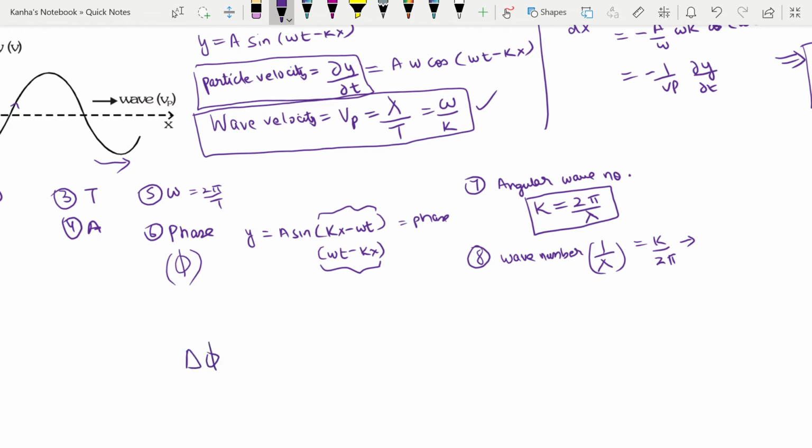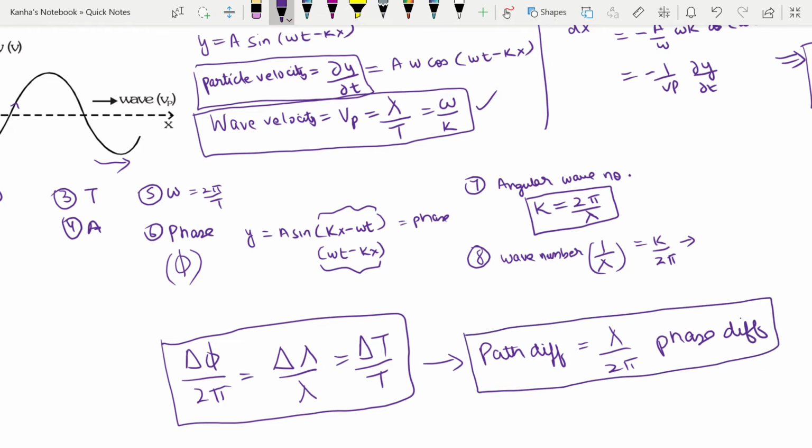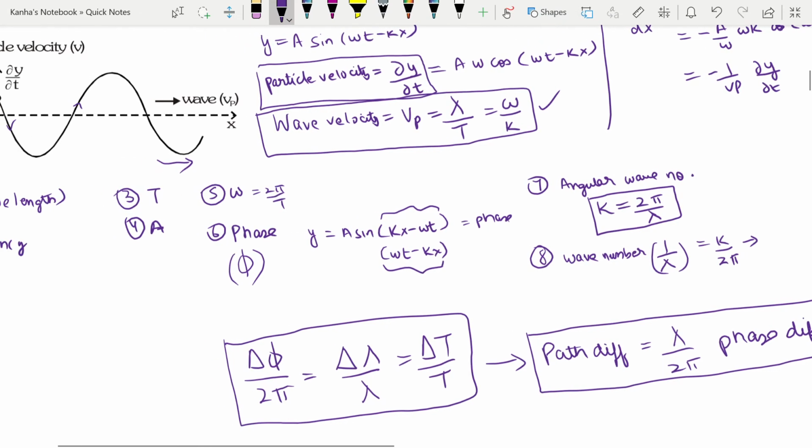So delta phi divided by 2 pi is equal to delta lambda divided by lambda is equal to delta t divided by T. The thing you should take note of from here, which will be used in wave optics a lot, is that your path difference is equal to lambda by 2 pi times your phase difference. This will be useful. We'll explain this when you go on to study wave optics, and it will become much more clear.